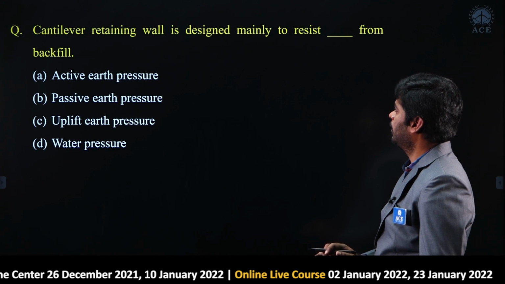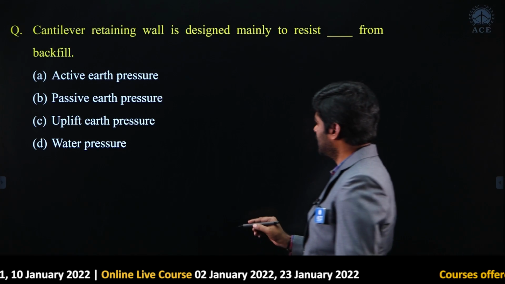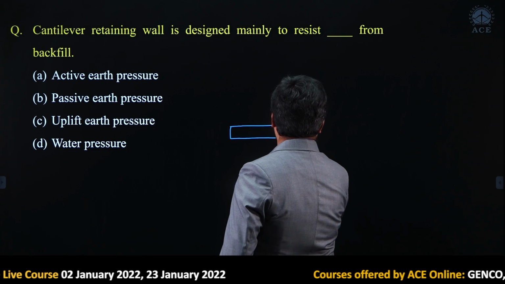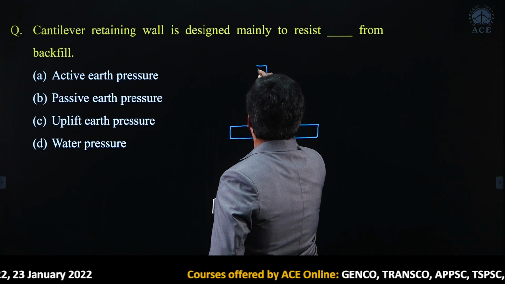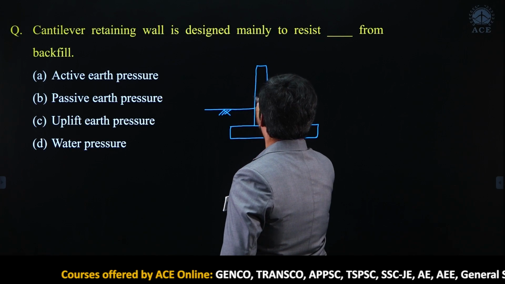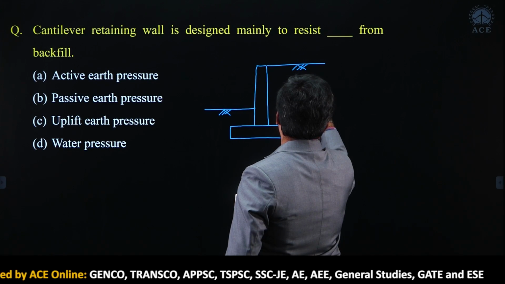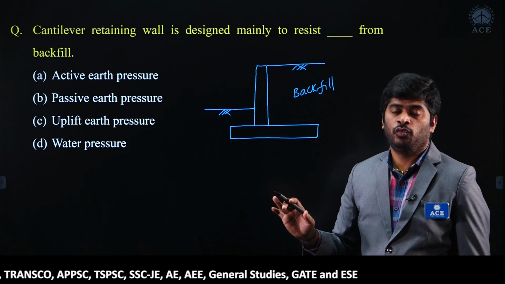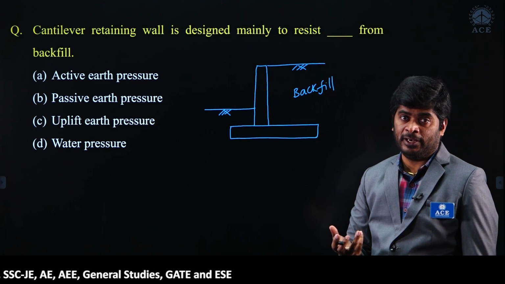Cantilever retaining wall is designed mainly to resist dash from backfill. How is the cantilever retaining wall? This is how the cantilever retaining wall will be. Say it is the front side, this is the back side, it is the backfill. My dear, the soil which is supported by this vertical wall is nothing but backfill.